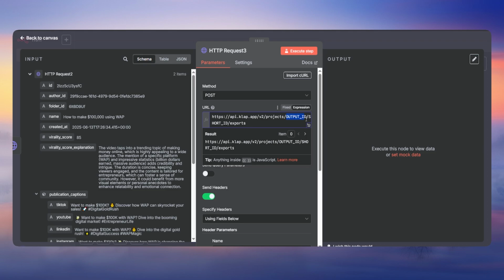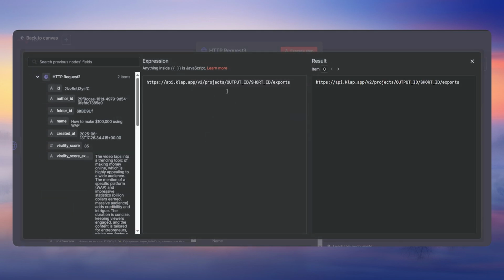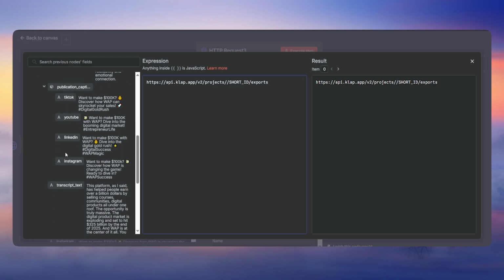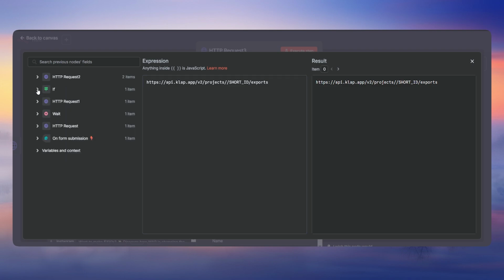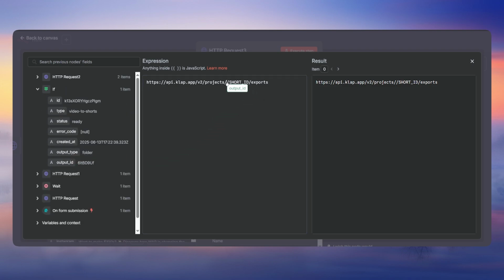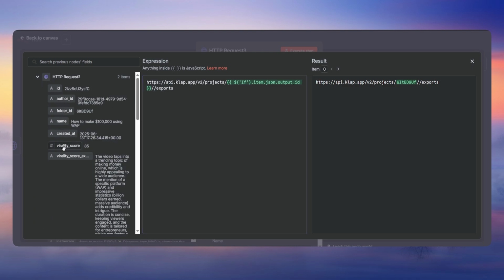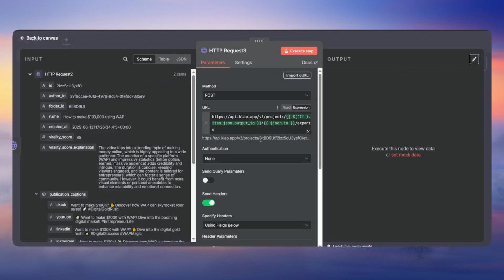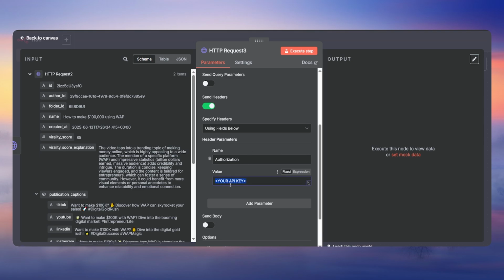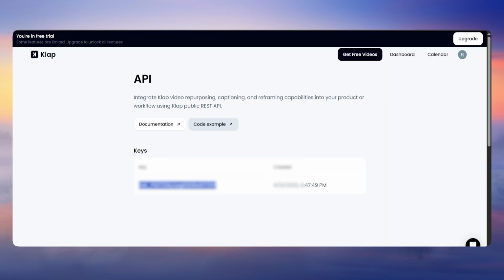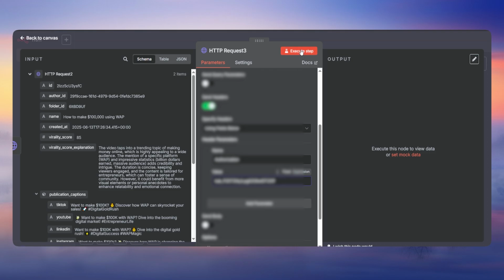First we need to delete the output ID, which is going to be from the previous node. Let me just do that. Okay, and then we need a shot ID, which is going to be from the first one here, that is this one. All right, perfect. And then we have to add the API key again. Okay, and then execute.